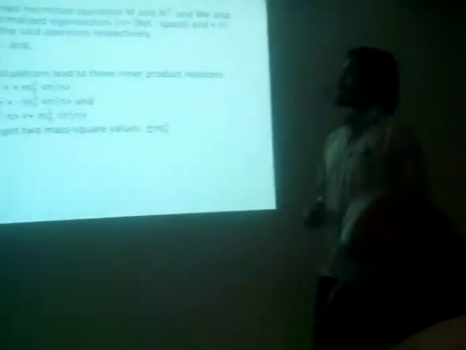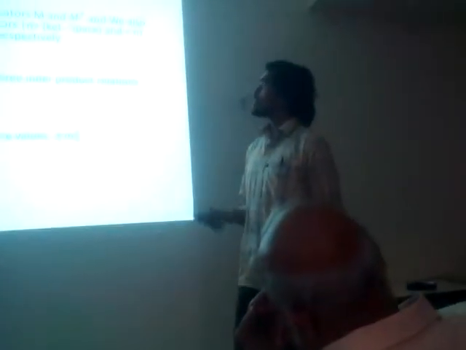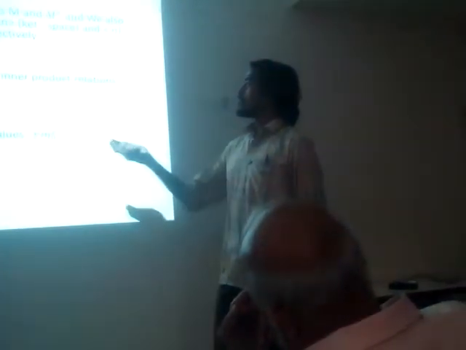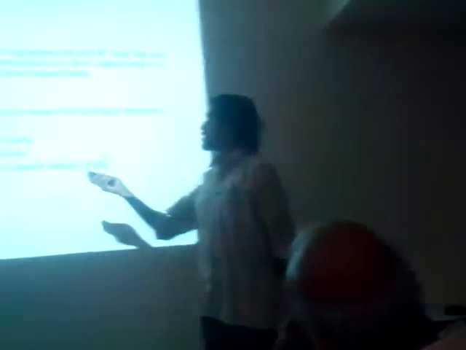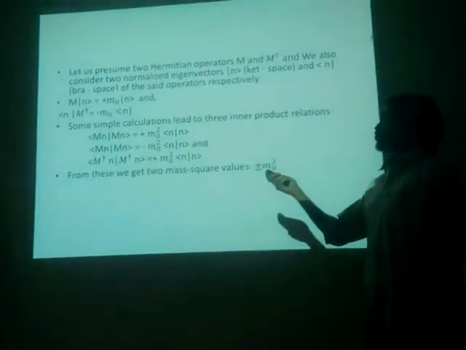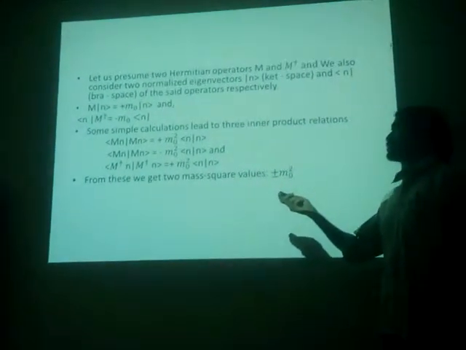One is the dark space in quantum mechanics. So these two are the relations that we propose. One has the eigenvalue plus m0 and one has the eigenvalue minus m0.